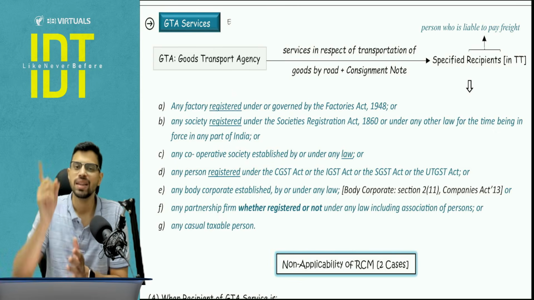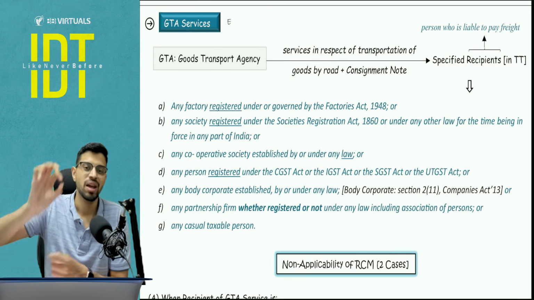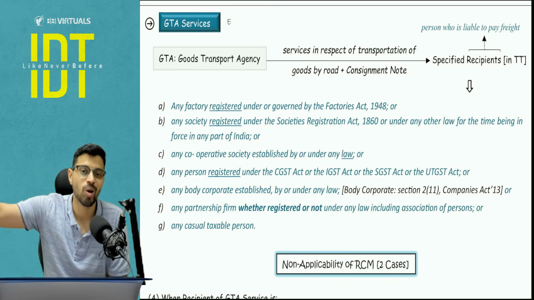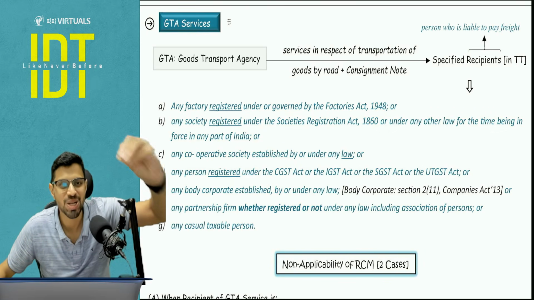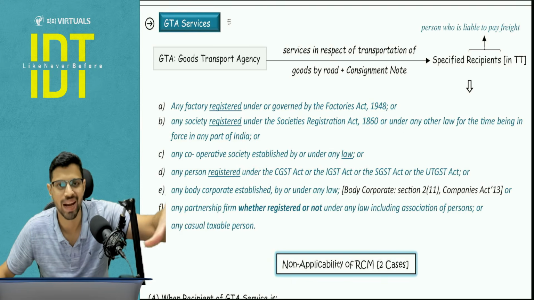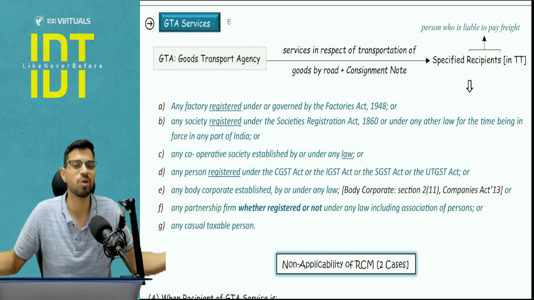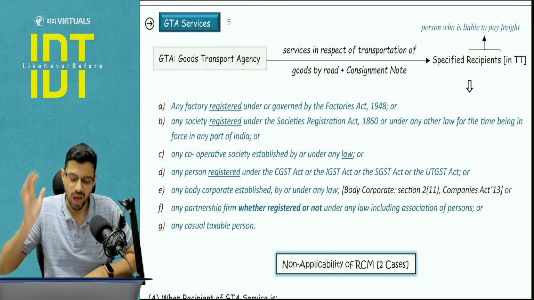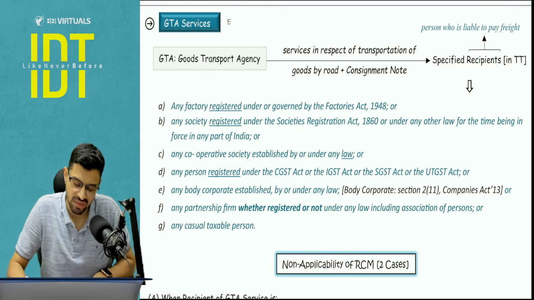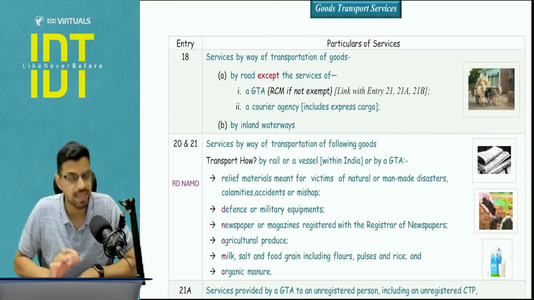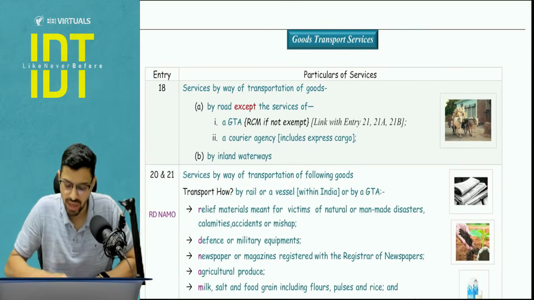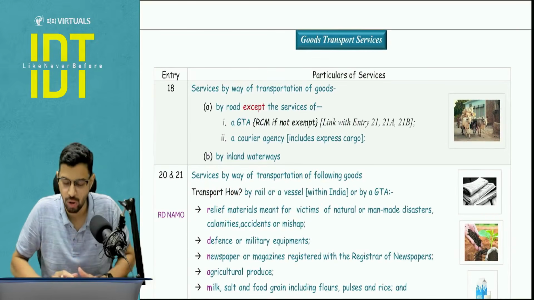I am repeating that before talking about RCM FCM, first ensure that the supply is not exempt itself, because if the supply of service is exempt, the question of RCM and FCM will not apply. It is moot, it is irrelevant. Because when the tax is not payable, who is going to pay tax stands irrelevant. So now I am going to be starting with the GTA services, and I have opened already the relevant portion of the exemptions, the relevant entries. The relevant parts of chapter number 4 I have already opened.